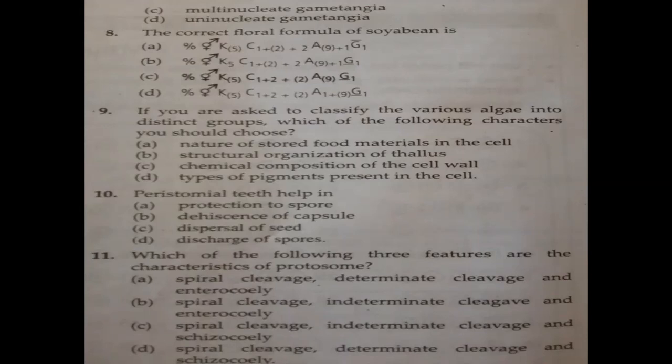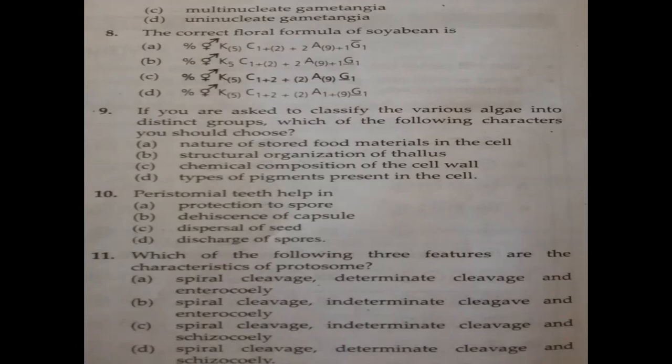Then next you see, which of the following 3 features are the characteristics of protostome? Now you should know what this protostome refers to. Okay, its scientific name is Protostomia. The word meaning is pro means first, stoma means mouth. So it is an organism which possesses a mouth for the first time compared to all other organisms. You see what they have given. What are the characteristics of protostome?